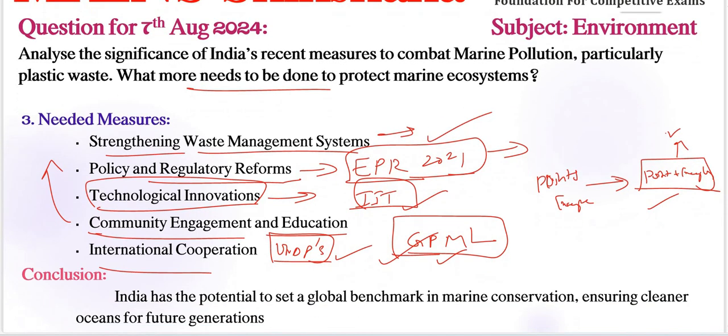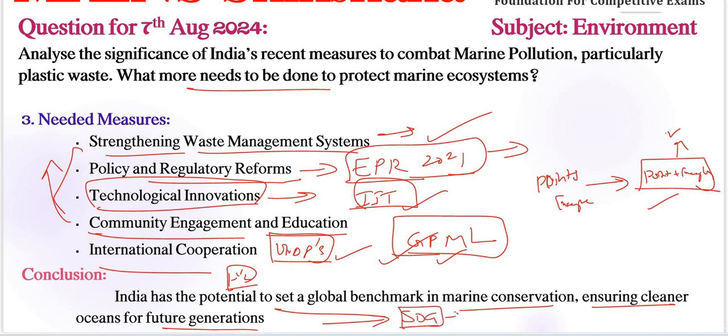Next, coming to our conclusion, before concluding, we need to give a futuristic note. Here, India has the potential. If we follow the above needed measures, India will get the potential to set a global benchmark in marine conservation, ensuring cleaner oceans for future generations also. Otherwise, we can include one SDG, Sustainable Development Goal 14 or 16, life under the sea, ocean or something. We need to include these types of goals also here. That is the perfect structure for the approach to this question.